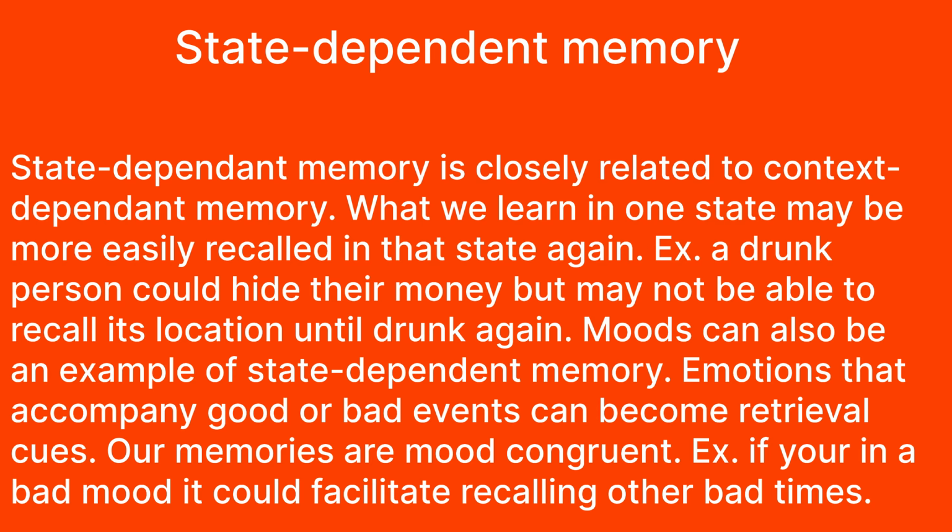State-dependent memory is closely related to context-dependent memory. What we learn in one state may be more easily recalled in that state again. Example: a drunk person could hide their money but may not be able to recall its location until drunk again.